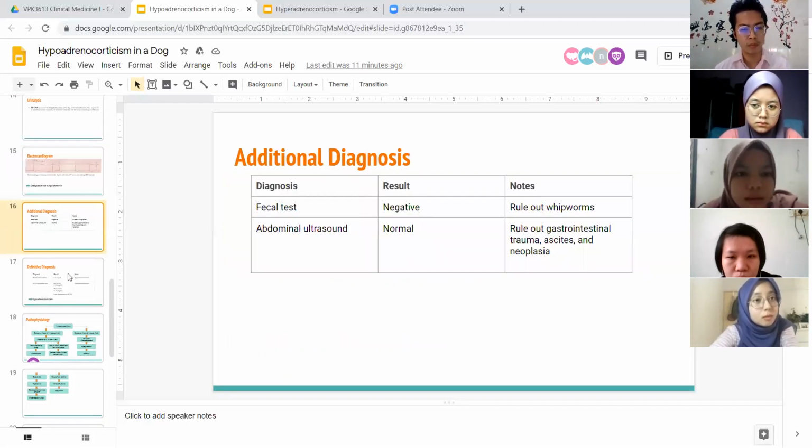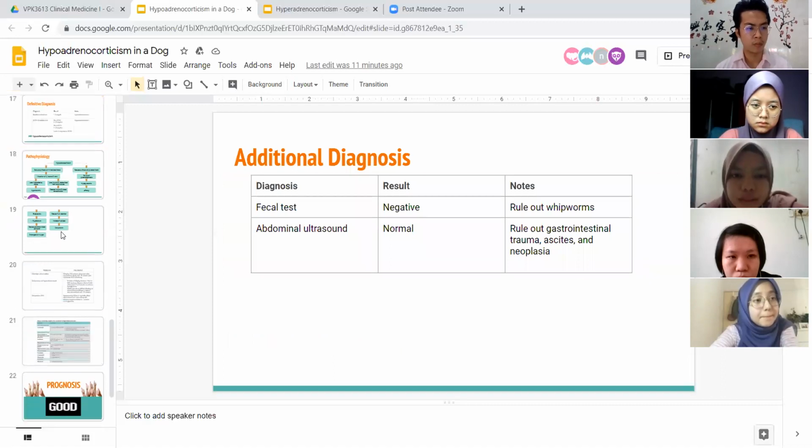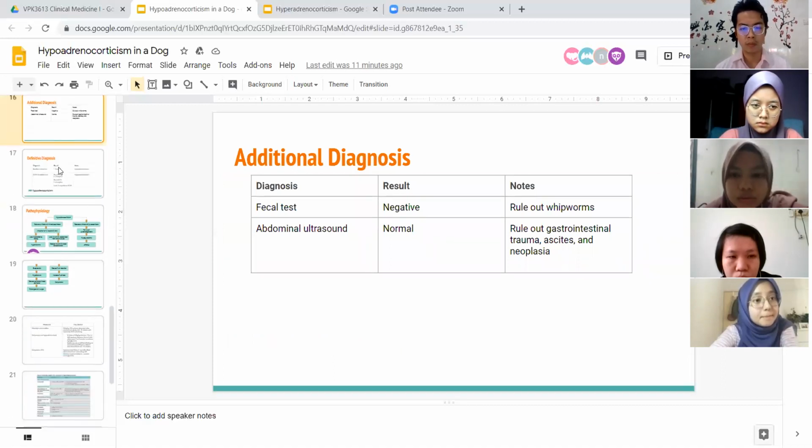And next one. So for the additional diagnosis, we have done a fecal test and also abdominal ultrasound to rule out some differential diagnoses. And based on the blood test result, the presumptive diagnosis is hypoadrenocorticism. So in order to rule out some diseases and focus on hypoadrenocorticism, the fecal test is done and the result is negative, so we can rule out the whipworms. And the abdominal ultrasound result is also normal, so we can rule out gastrointestinal trauma, ascites, and neoplasia.